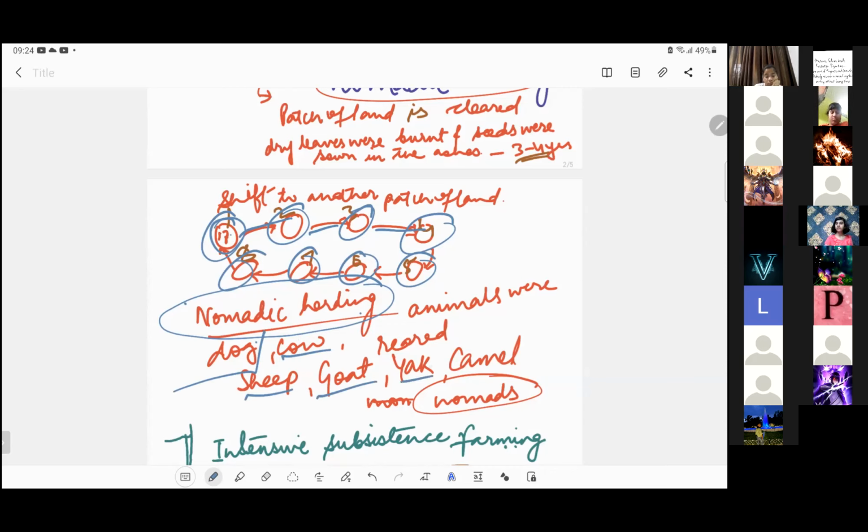Then yak, in the colder regions, in the cold areas where the nomads are living, they rear yak for the various multiple uses that yak can give to them, right? Then camel is also reared by them so that they can put their heavy loads on the back of the camel and move from one place to another. I hope I am clear.